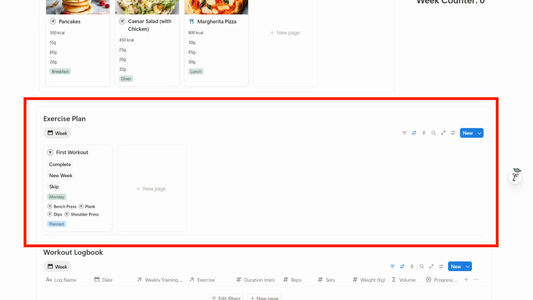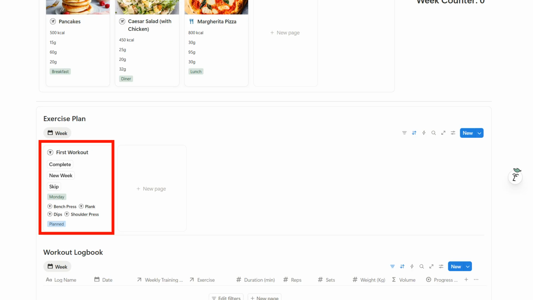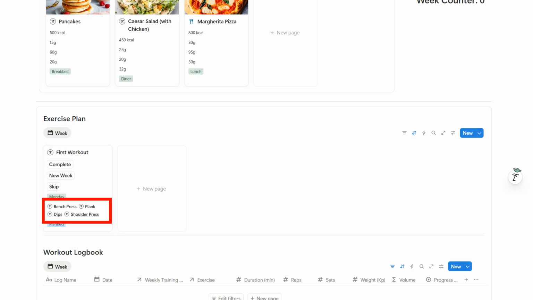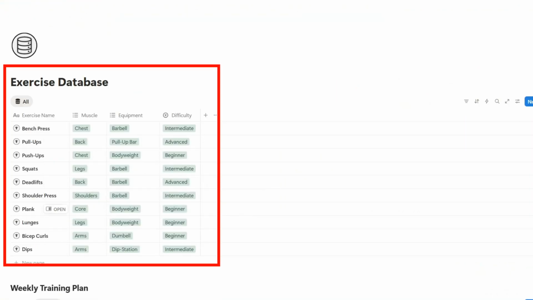Next is the Exercise Plan. This is where you can structure your workouts. You can define exercises, organize them into training sessions, and create a clear workout routine. This allows you to build a consistent training program and clearly see which exercises belong to which workout. You can add more exercises in the exercise database.